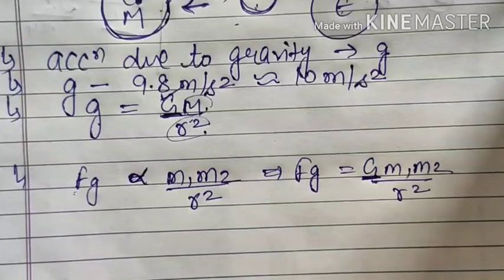Practically g is not constant, but whenever we solve numericals, for now, we consider it constant; in higher classes we will consider its variation. For 9th and 10th, we can consider g constant and equal to 9.8 or 10, as the case may be. So that is known as acceleration due to gravity. Rest of the things we will see in the next video.